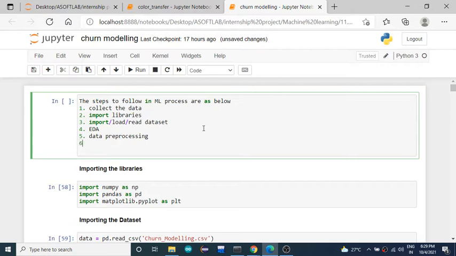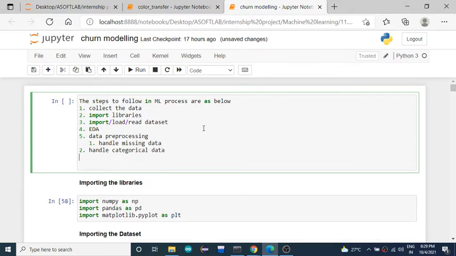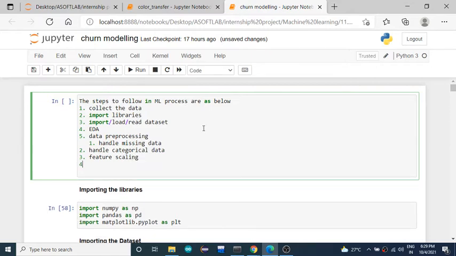And in the next step, after performing data pre-processing, in the data pre-processing step, you are going to handle missing data, and you are going to handle categorical data, and you are going to do feature scaling, and you are going to split your data set into train and test data.